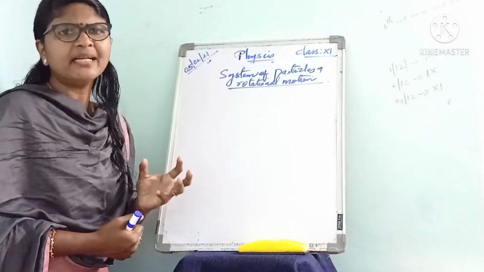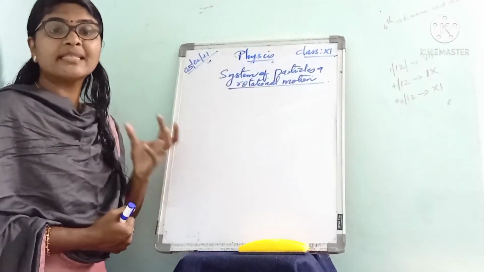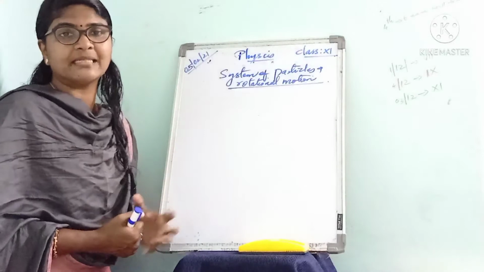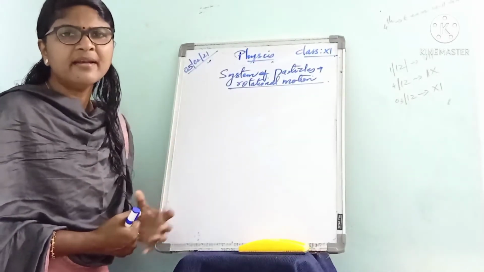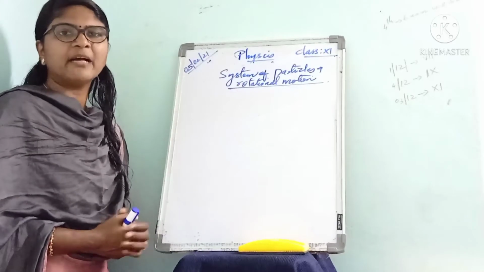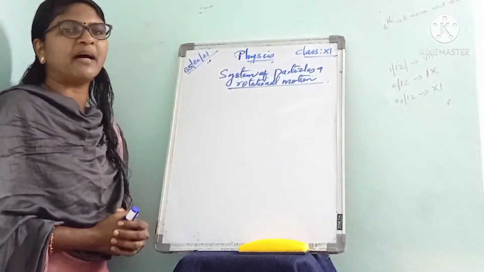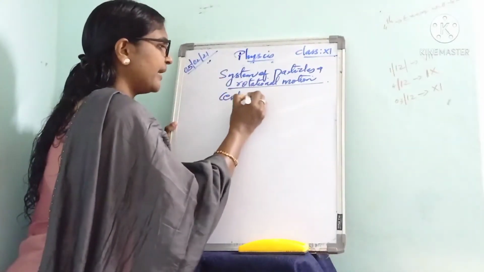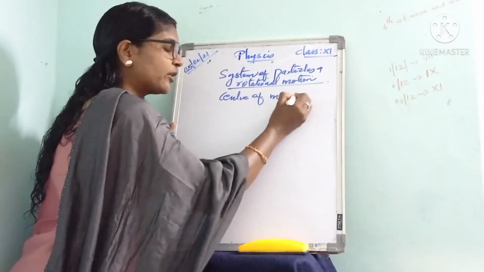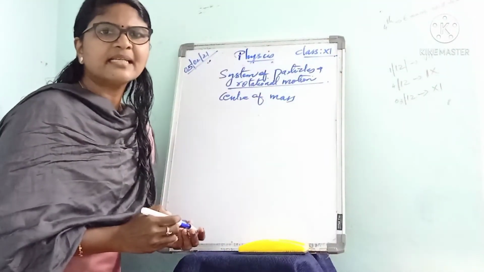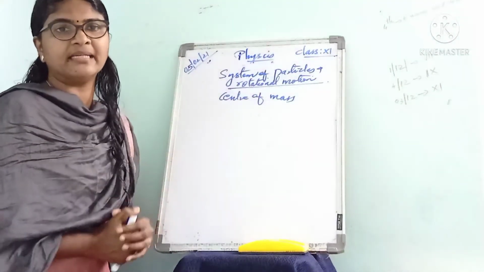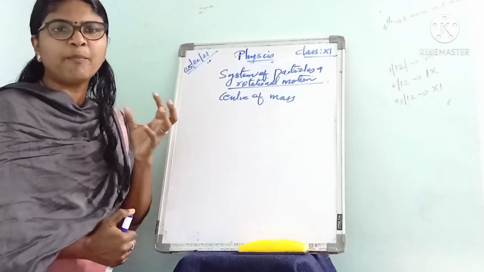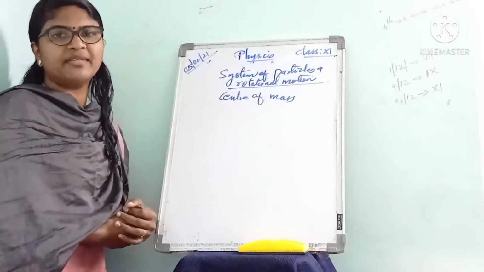Here an extended body, or the system of particles, can be considered as the collection of many point objects or many particles. And in order to understand the motion of an extended body or system of particles, we should introduce the idea of center of mass. The result of a force applied on a system of particles is identical with the result of the force applied to a point mass at the center of mass of the system.